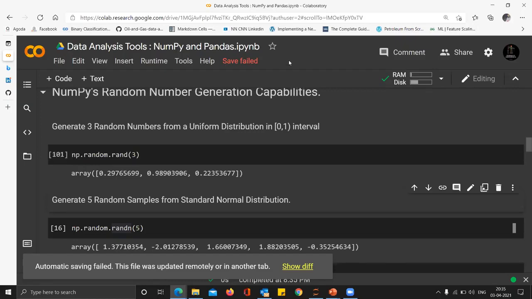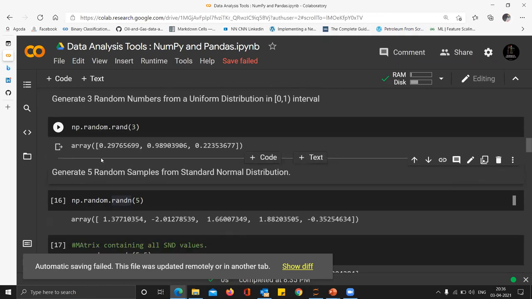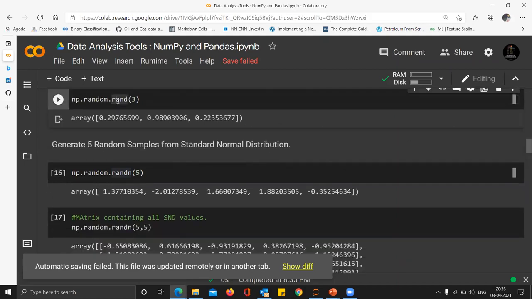So this is the advantage of random number generation. It gives you a different unbiased approach every time you run the code. If you want to make it constant so that every time you run the code it gives you the same random number, you can provide a seed. You can go and look up what a seed means in random number generation. So this was about uniform distribution.